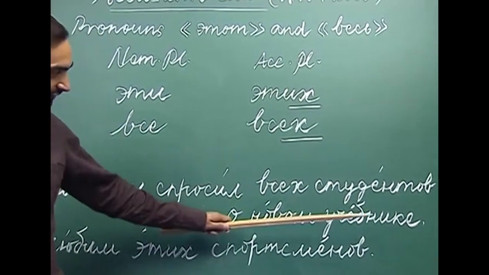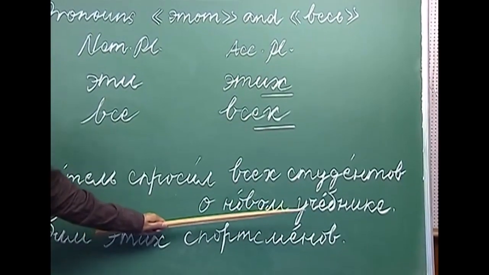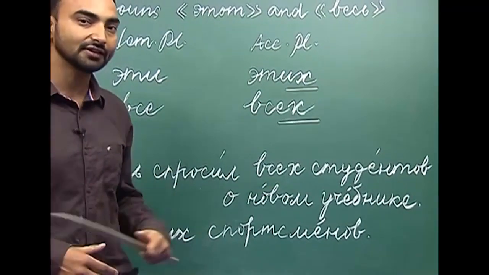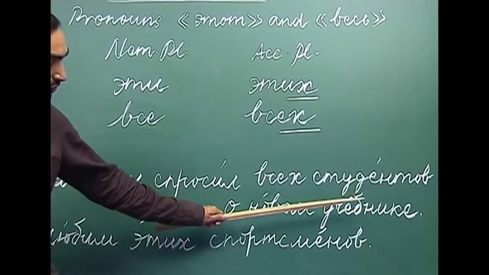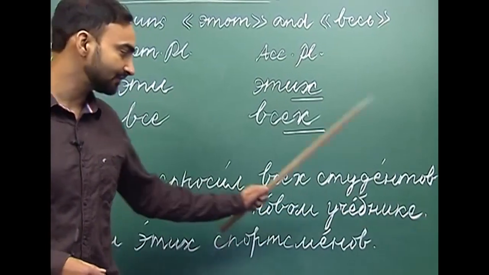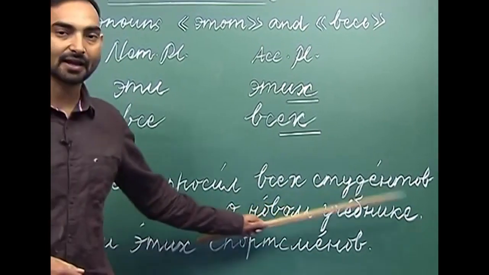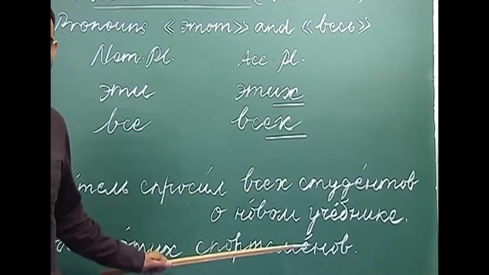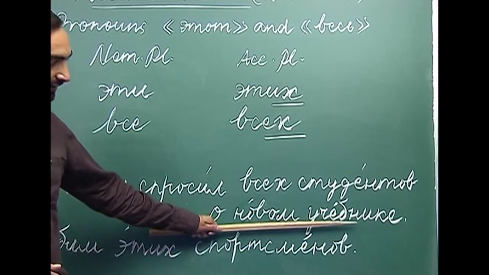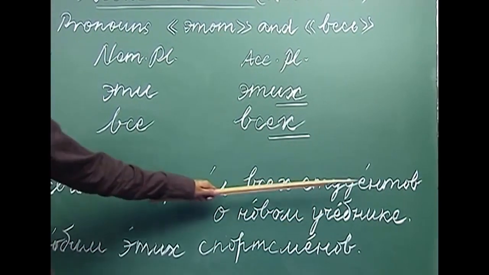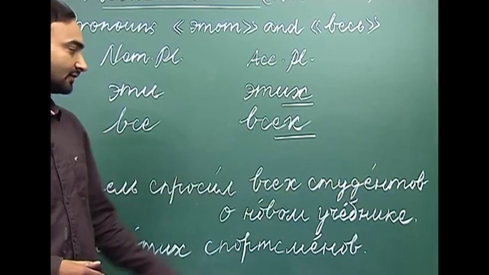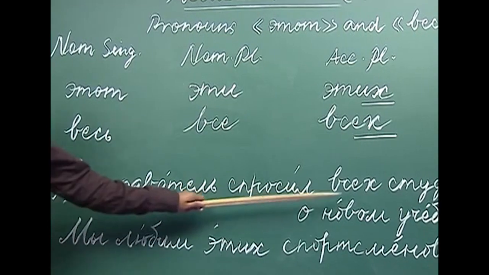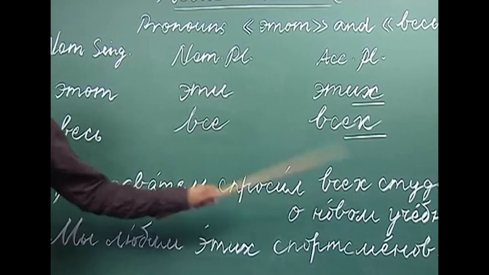О новом учебнике answers the question о чём. And how do we answer о чём? We use the noun in the prepositional case. So, here учебник has been used in the prepositional case. О новом учебнике, about the new book. So, the teacher asked all the students about the new book. Here this phrase is in the prepositional case, всех студентов is in the accusative case and преподаватель is in the nominative case. So, three cases have been used in this sentence.